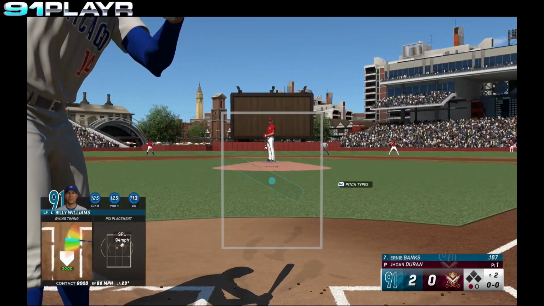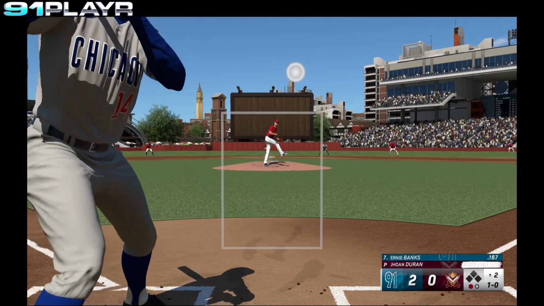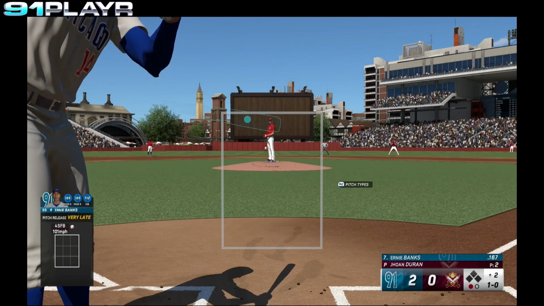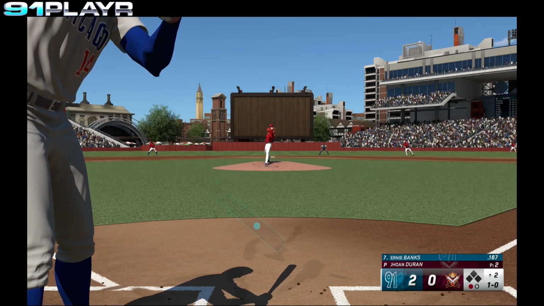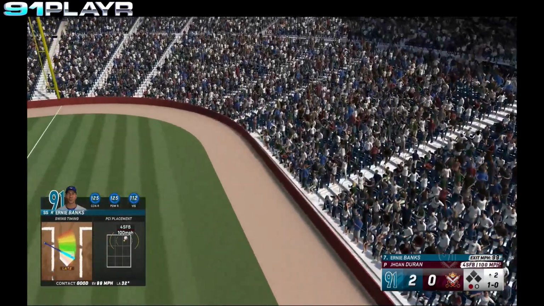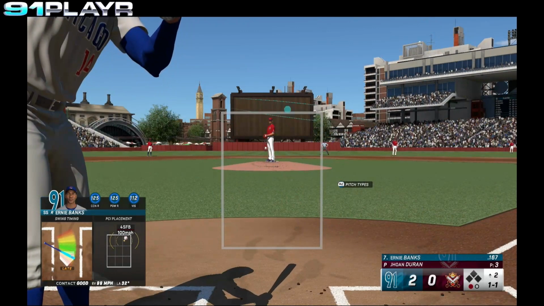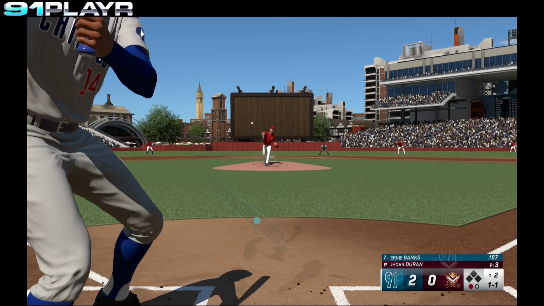1 away. Ernie Banks steps in. Banks looks at the ball high. 1-0's the count. Banks drives the ball. Foul, out of play down the first base line. 1-1. Duran delivers.